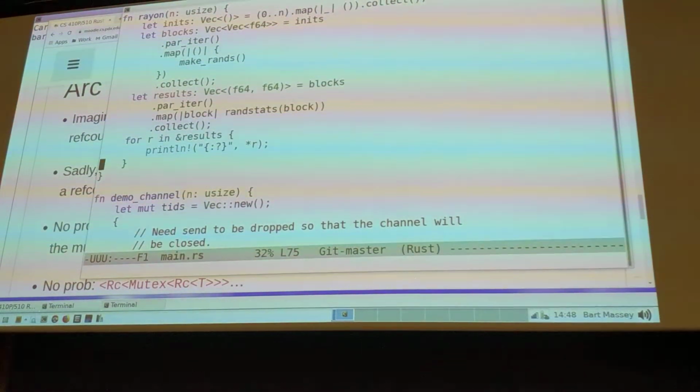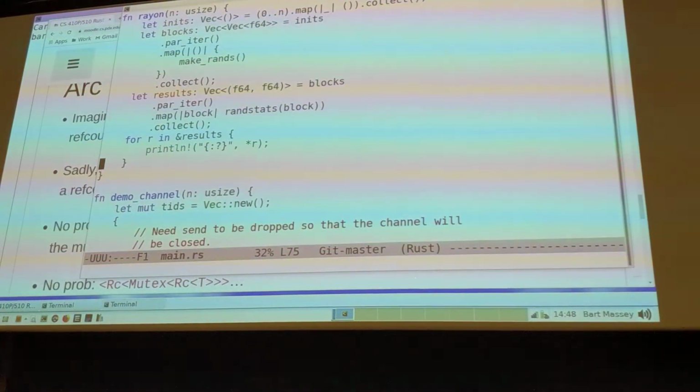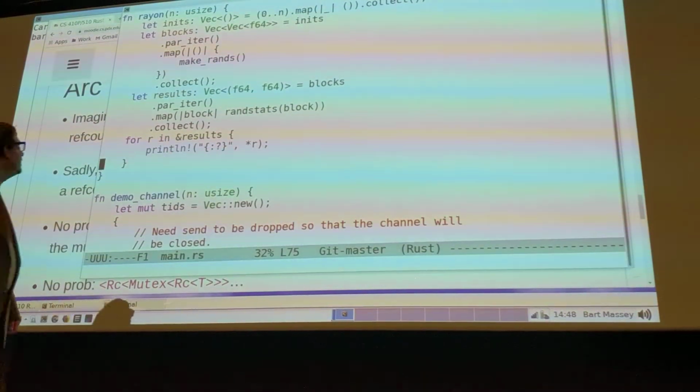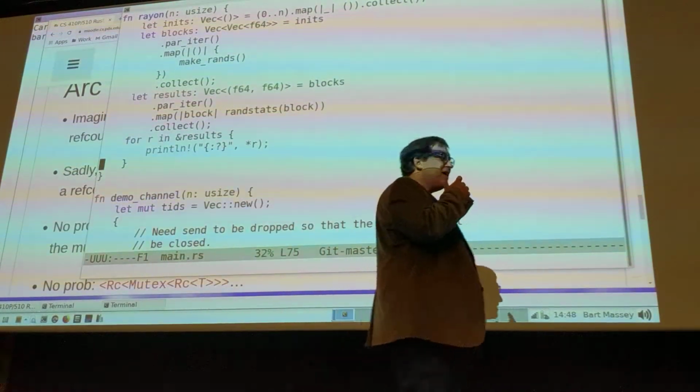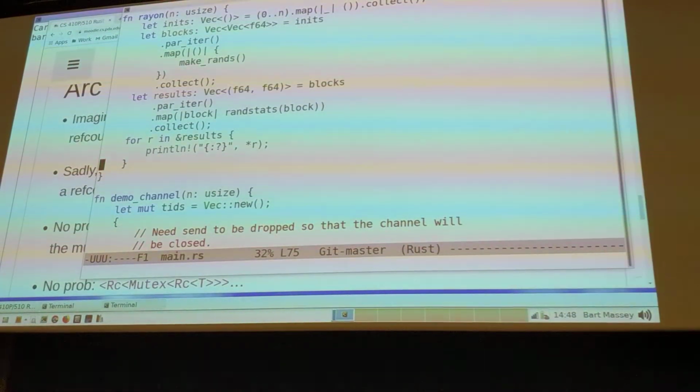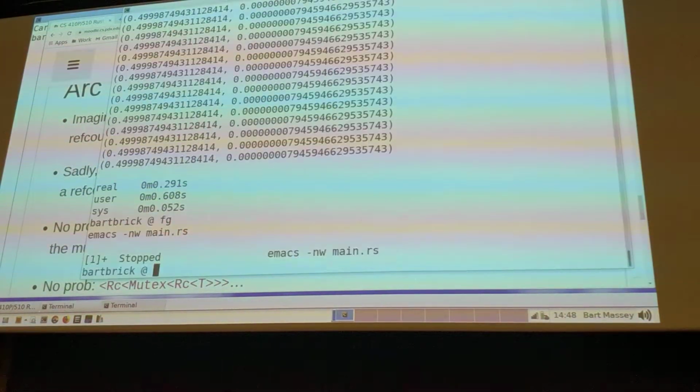It figures out how many cores might be a good number to use, and it will start up that many cores' worth of iterations in parallel as you go. And so you get parallelism for free, not having to worry about closures and forks and joins and so much. You just iterate over your data structure. And here we are, iterating over our data structure to make it, and then iterating over it again to collect the results. Let's see how fast this thing is.